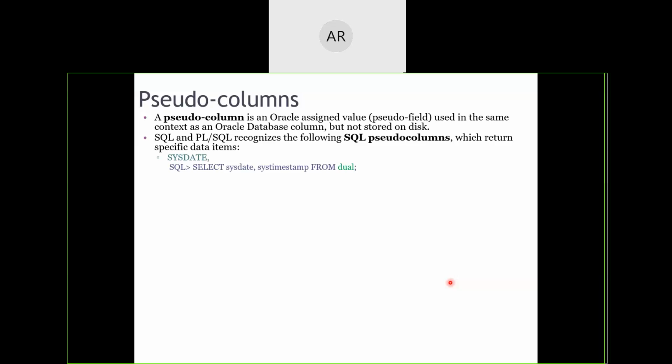For example, I want to have one column as sysdate. Oracle has it internally. Sysdate will contain the current date and time of our system. If I want to quickly check the current date and time on this system, I need not press escape, close the PPT, and then go looking for it. Suppose I am using my SQL prompt. I need not shift from my SQL prompt to my calendar and look at the system date. I'll just type select sysdate, comma, systimestamp from dual. So it will give me that particular value.